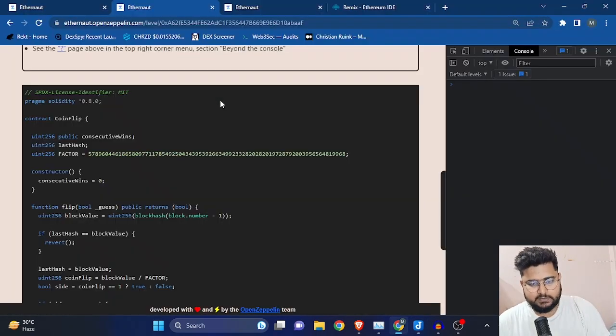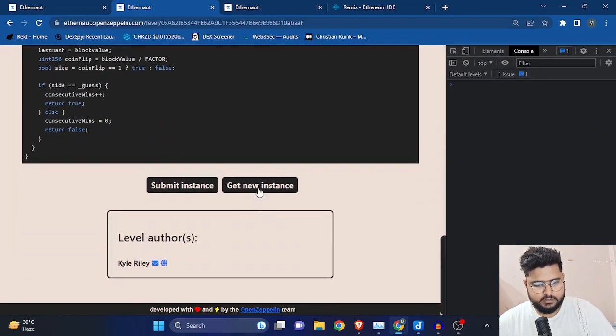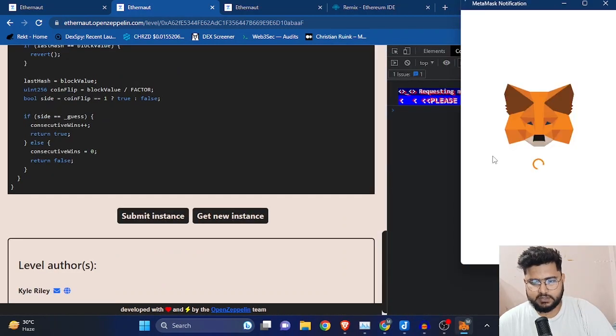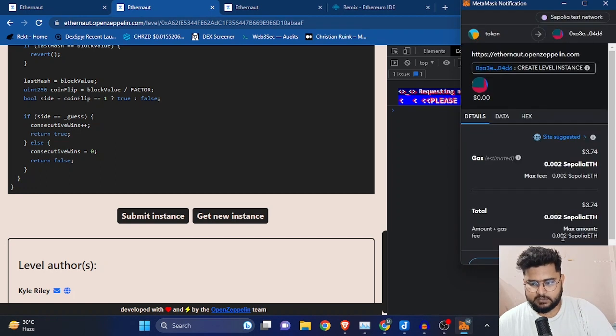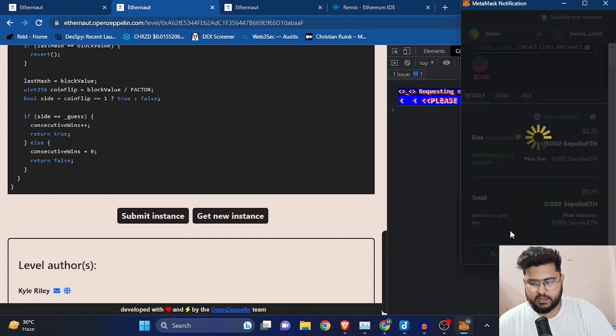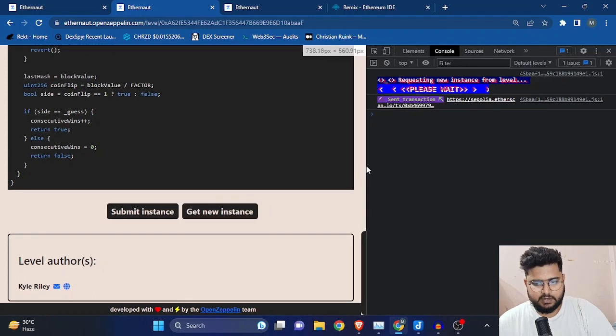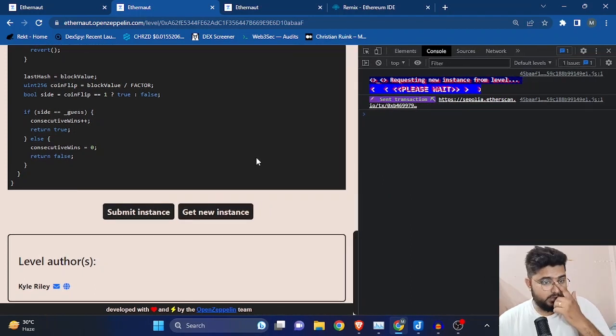So let's first get a new instance. We'll be getting a new instance right here, and I'll confirm the transaction, and we'll have our own instance here. This challenge is something new because it requires us to write our own code.